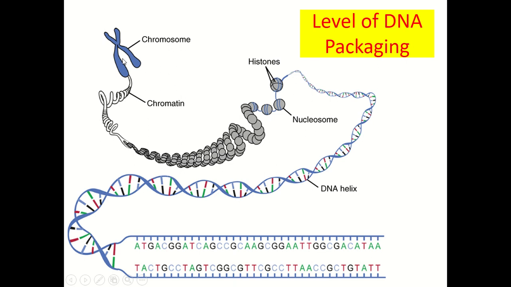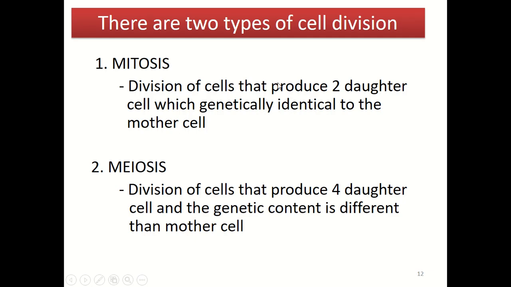Inside the chromosome there is chromatin, and chromatin is actually made up of nucleosomes, and a nucleosome refers to DNA molecules wrapped around histone protein. And there are two types of cell division: mitosis and meiosis.